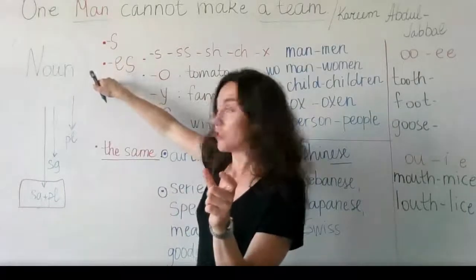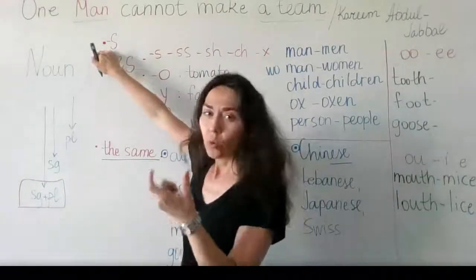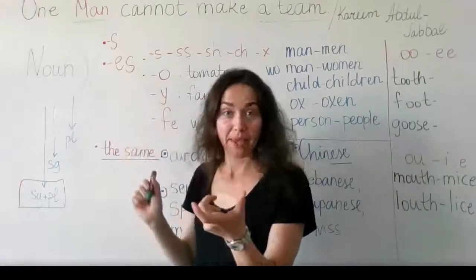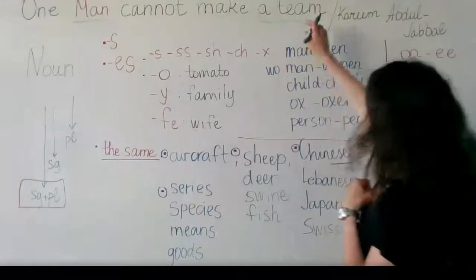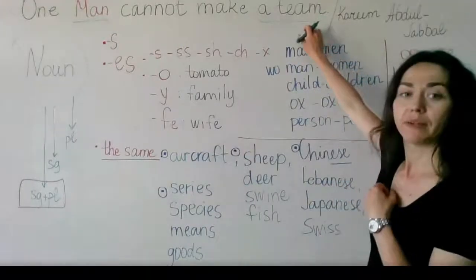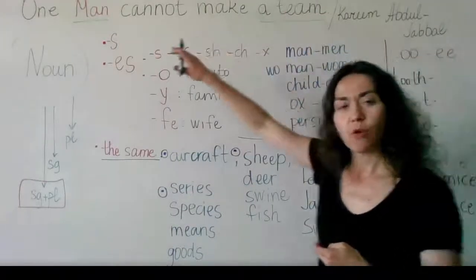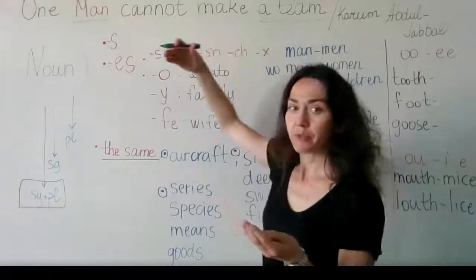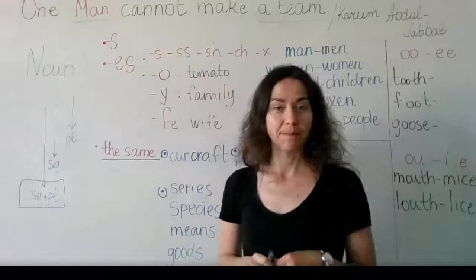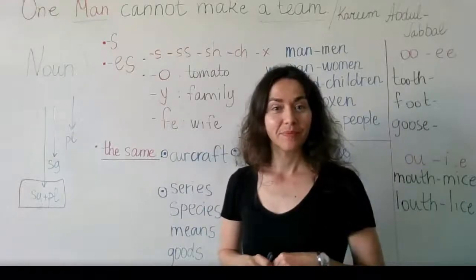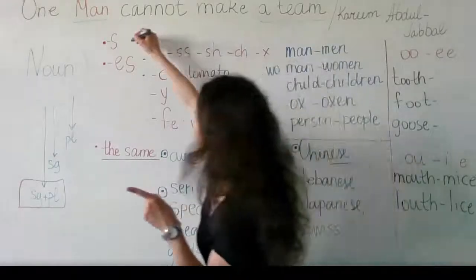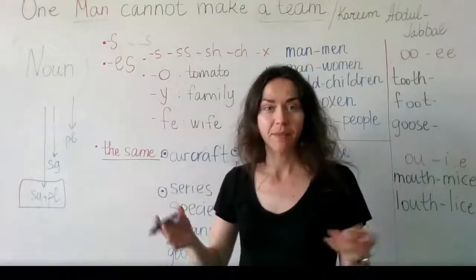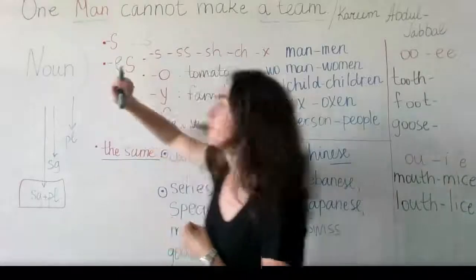A short repetition. In almost all cases, we have to use S ending when we make a plural form of the noun. So let's take this word, a team. What is the plural form of this word? A team. Just simple rule. What is the plural form? Teams. You're right. So we write this word and we add S at the end. And we do not use a, of course.